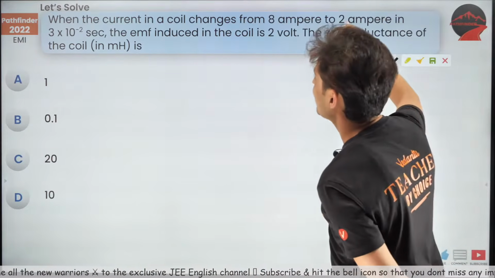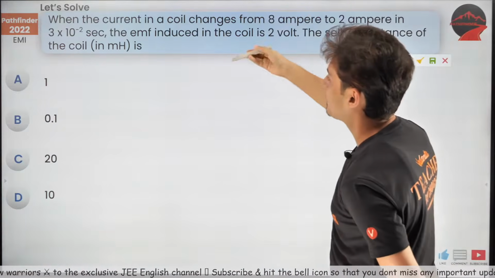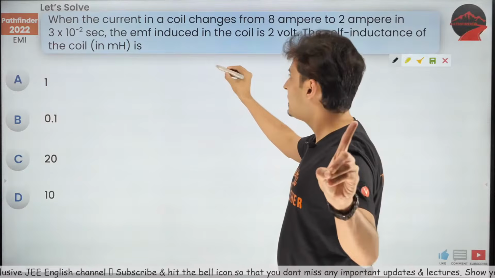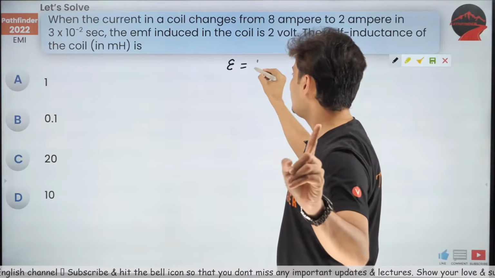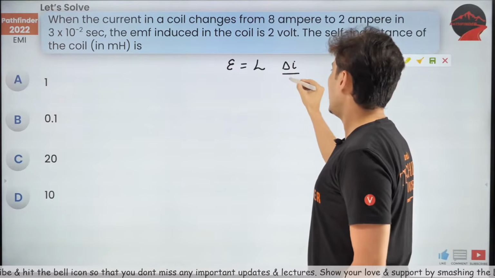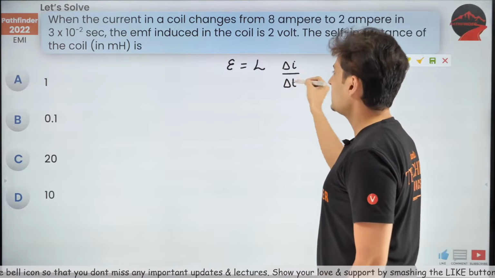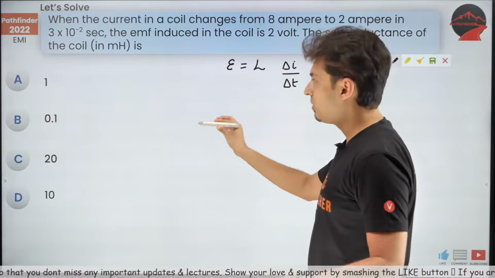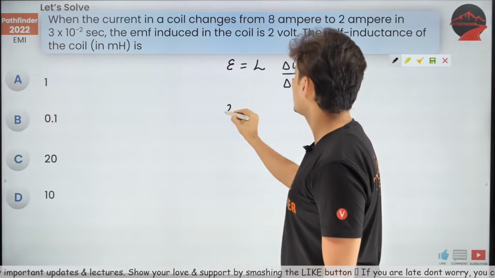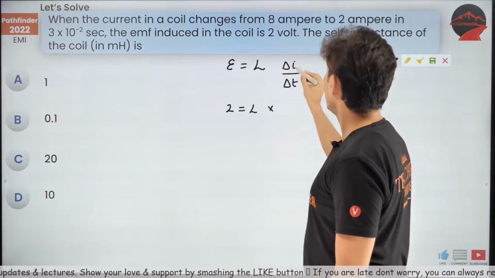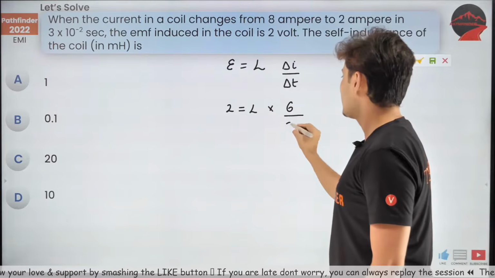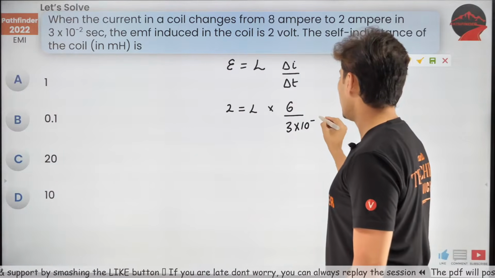So when the current in a coil changes from 8 to 2 in this many seconds, the EMF induced is 2 volts. What is the self-inductance? EMF is given, self-inductance needs to be found out. Change in current and time are also given, so I need to use this equation magnitude-wise. Don't look at the absolute numbers. EMF is 2, L I don't know, the change in current, 8 to 2, is 6, and time is 3 into 10 to the power minus 2.